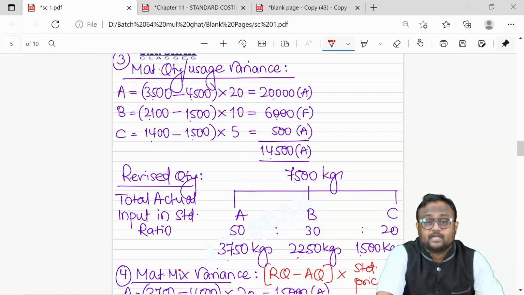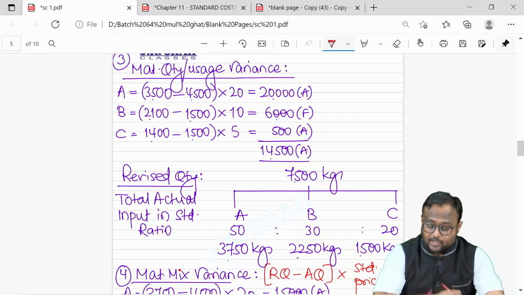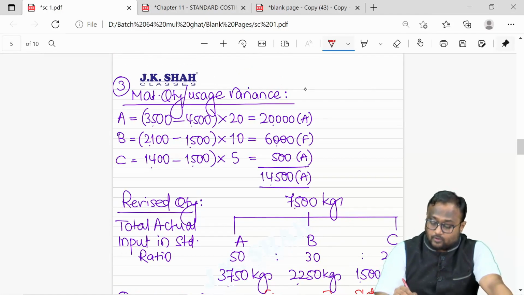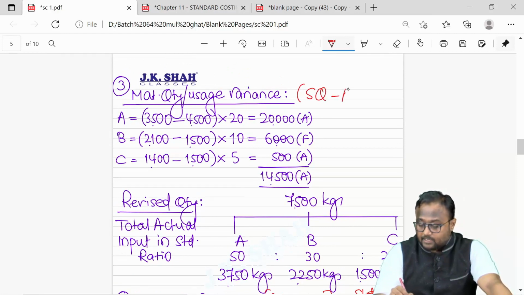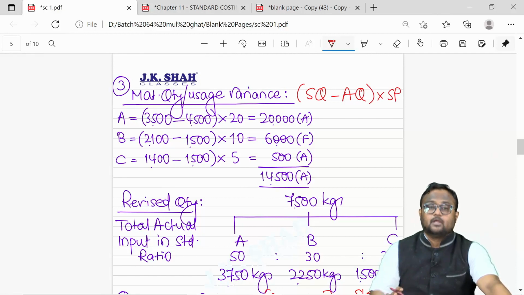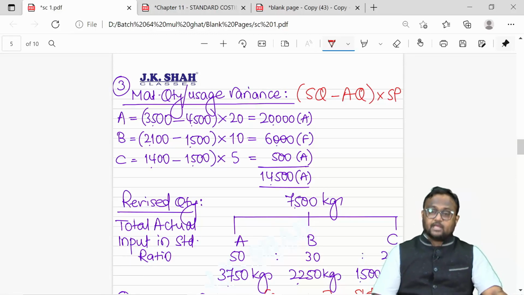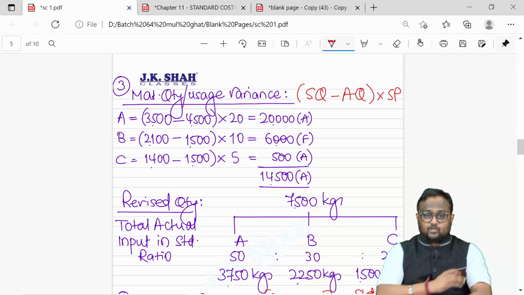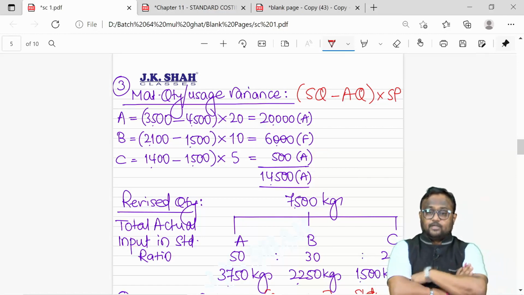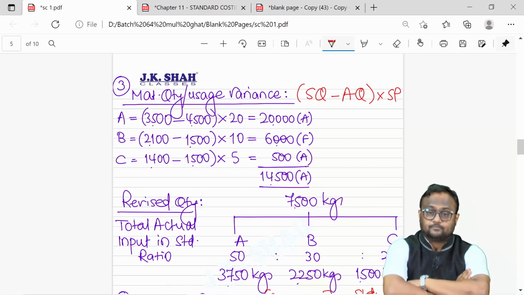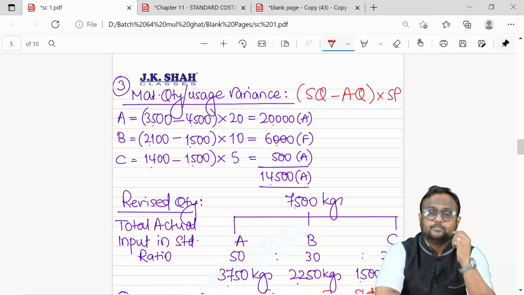Is this part absolutely clear? So standard quantity minus actual quantity into standard price is the answer. Quantity variation will be multiplied by standard price, because actual price cannot be applied, as it is a responsibility of the purchase manager. We cannot take actual price while calculating the responsibility of the production manager. I hope this part is absolutely clear.